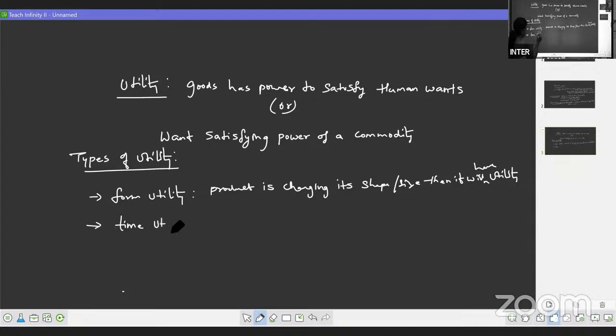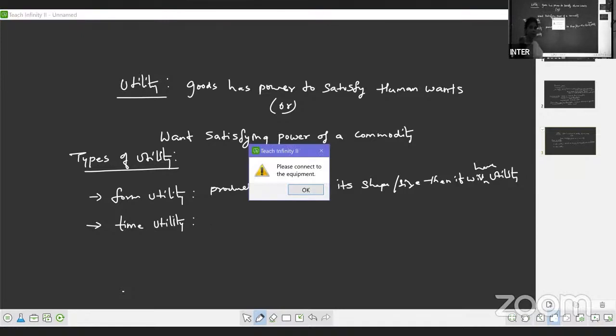Time utility. So what is time utility? As the time changes, for example, if we are having the summer season, in summer season, raincoats are of no use, right? As the season changes, as the time changes, it will get its utility. Raincoats will get utility only in the rainy season.